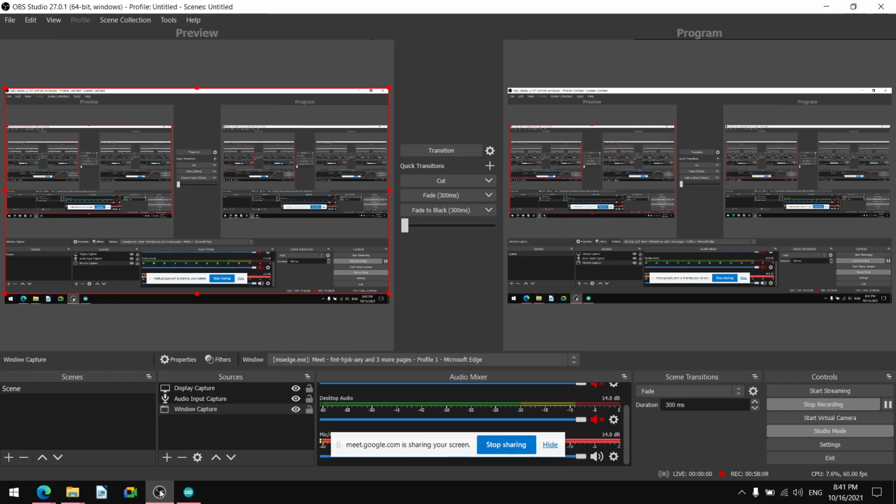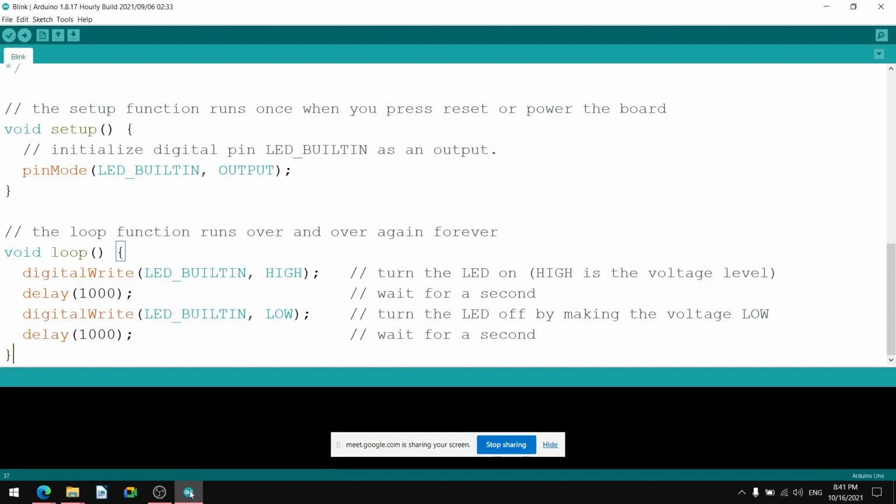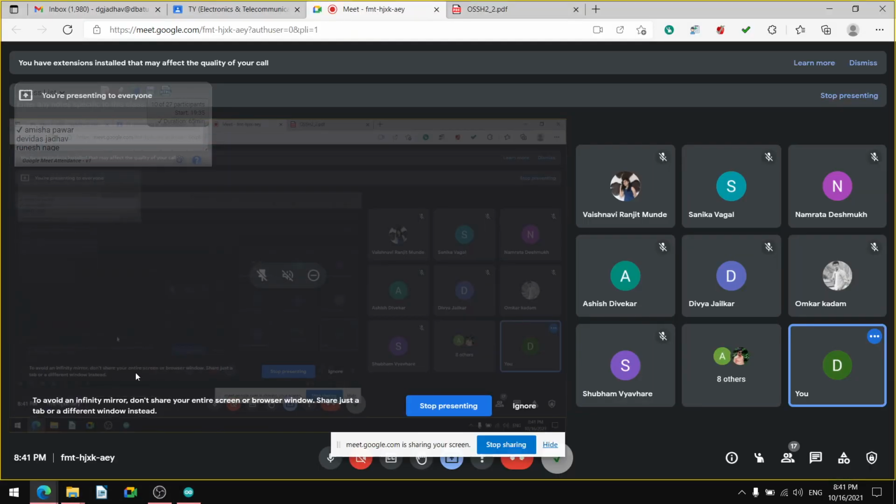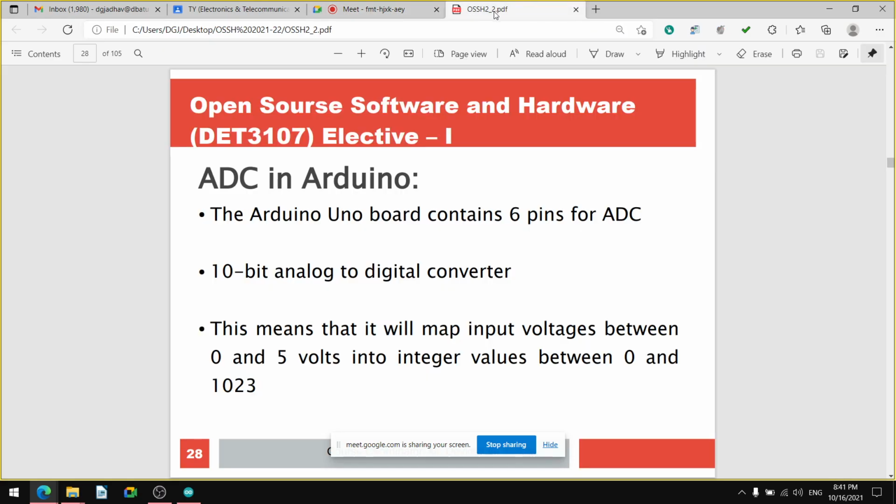So hope you have understood all these details, and hope you are able to watch all the software related drop down menus and some of the examples we have discussed, that is the Blink program, what are the different parts in the program, the essential things, the bare minimum things in the program.